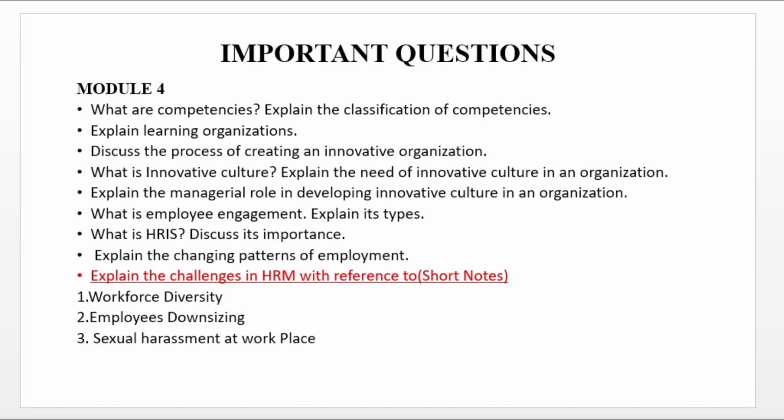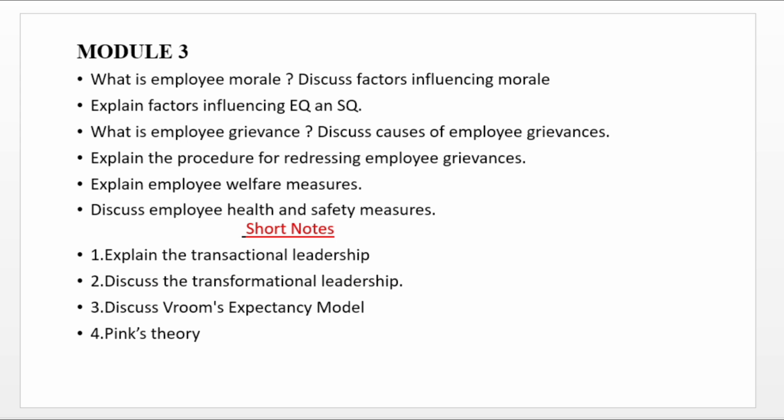Now let's see the important questions from module 3. These are the possible questions from the green colored sections, and the short notes from the red colored section. The red colored section we are not studying for the descriptive type, but the possible short notes we have covered, that is transactional leadership, transformational leadership, Vroom's expectancy model theory, and pink theory. That's it for short notes.